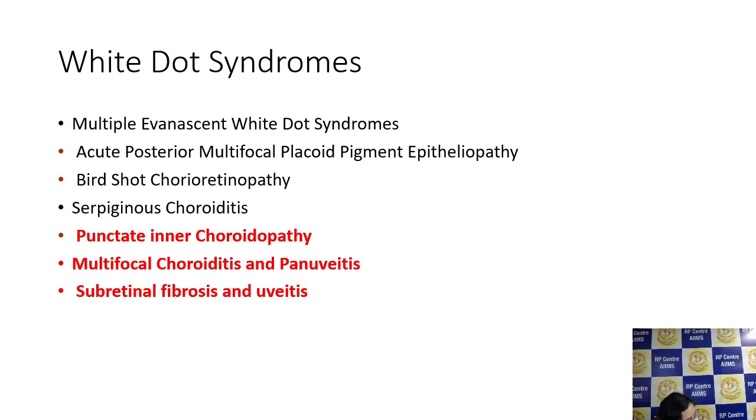So like they have rightly put out, all those black ones are not DDs of this case, although some authors have put it all together and called it white dot syndrome, but they are not at all DDs of this case. What you are just seeing is a panuveitis with a multifocal choroiditis in a child. So I would just say that the main DD of this case is a multifocal choroiditis with panuveitis.